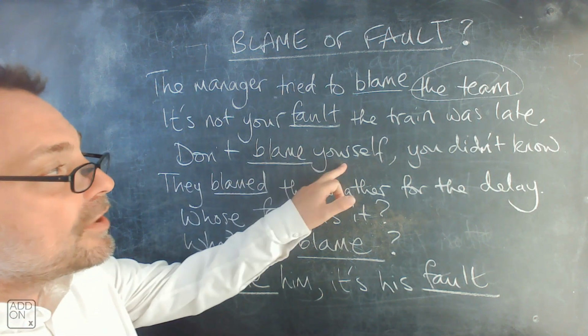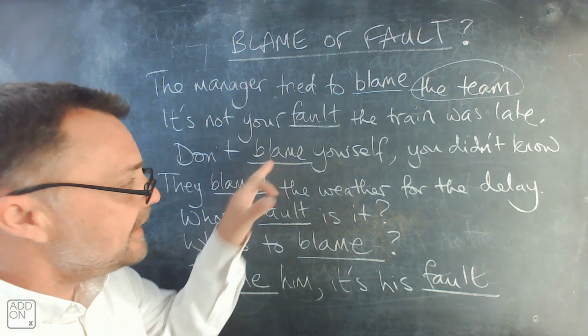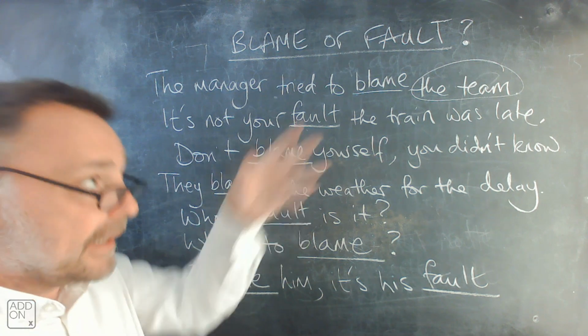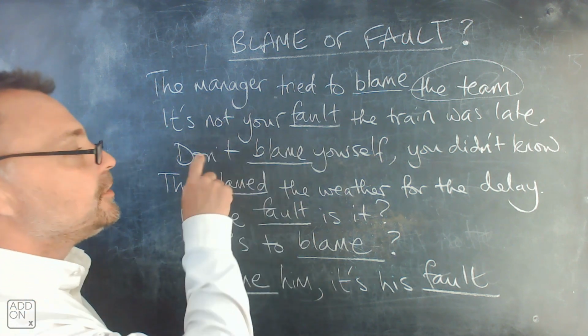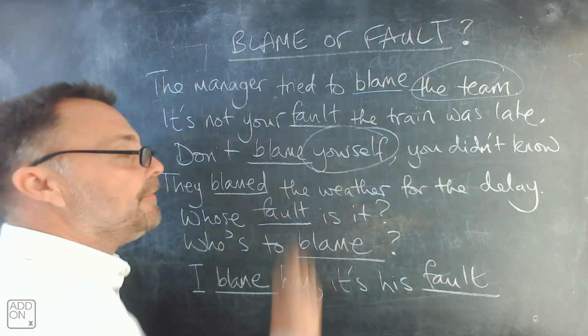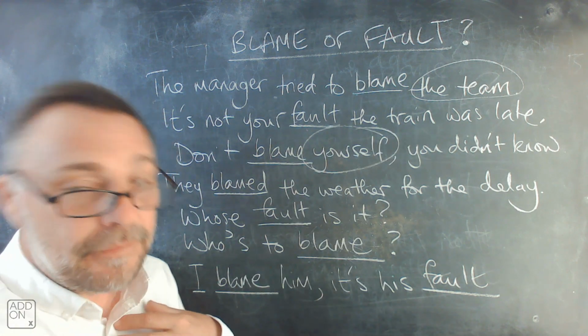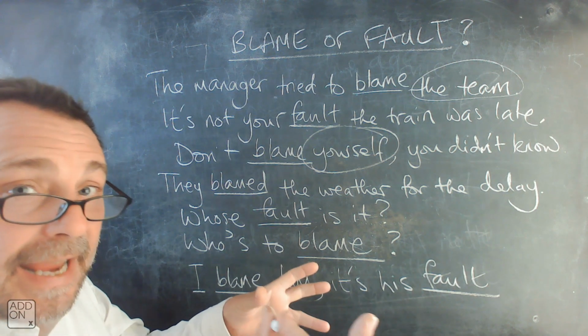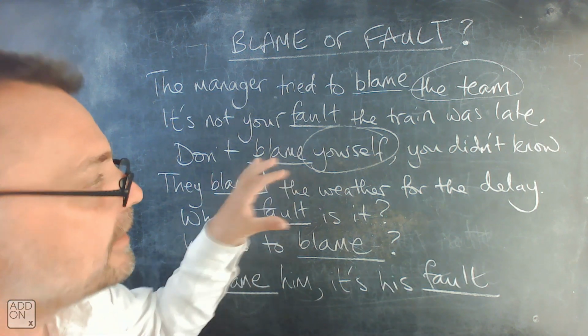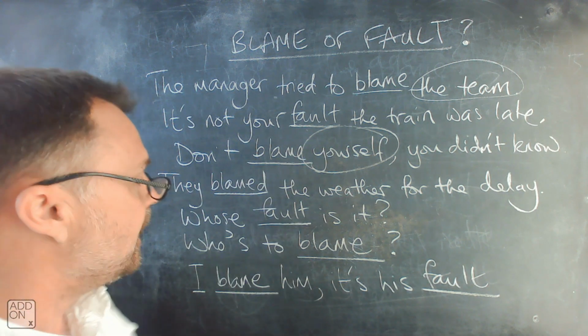Don't blame yourself. You can see from this example that blame needs an object pronoun, but it is also reflexive. Don't blame yourself. I blame myself. They blamed themselves. We blame ourselves. So it's a reflexive verb as well.